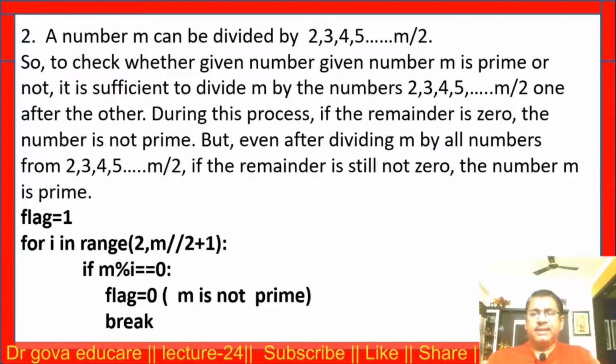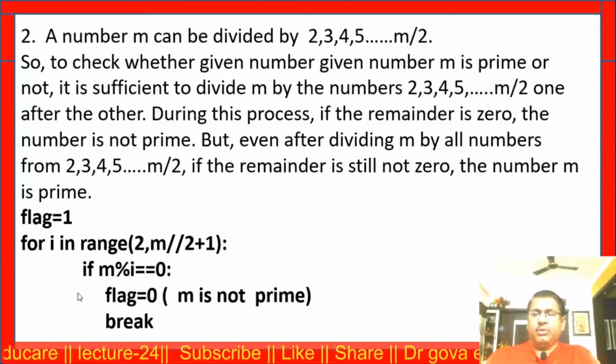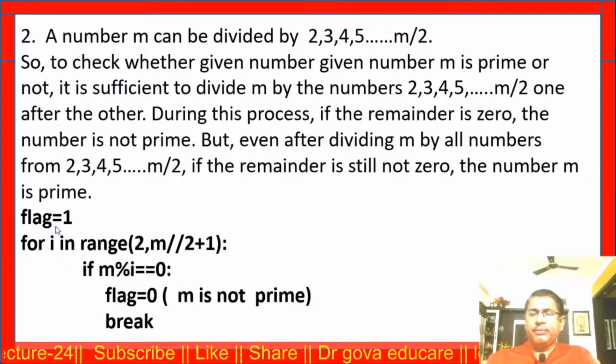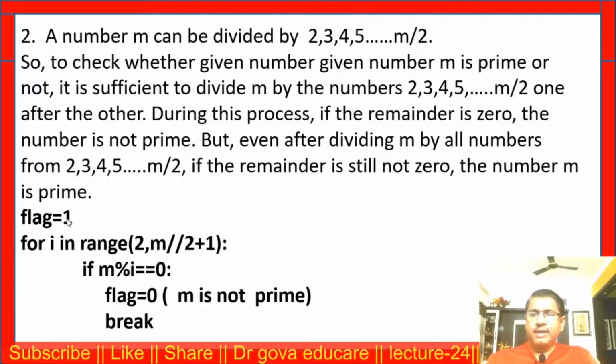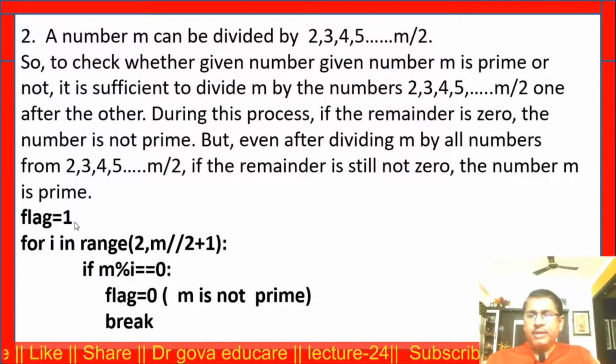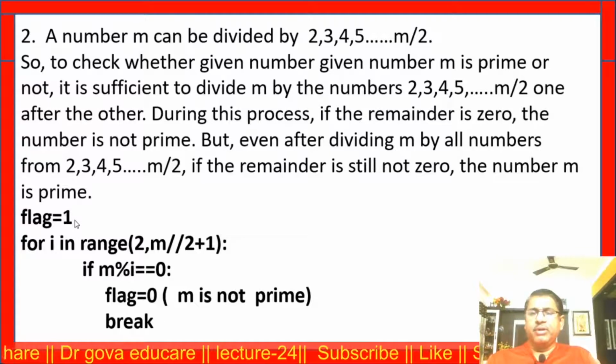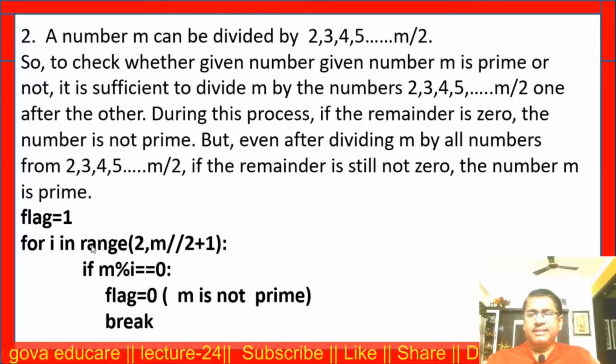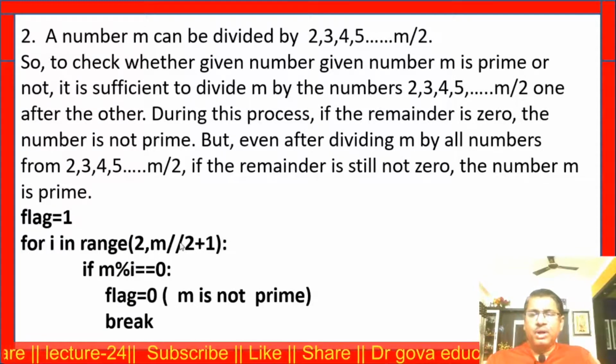Now, this is the code. Assume flag is equal to 1, that is, assuming the given number is a prime number. I want to check the divisors from 2 up to half of the number.